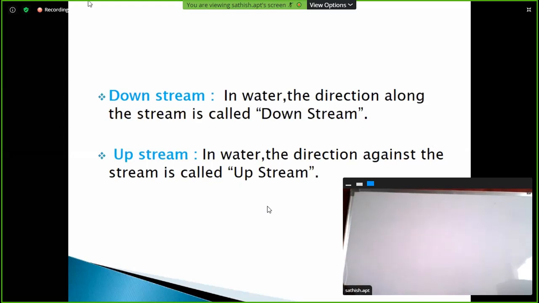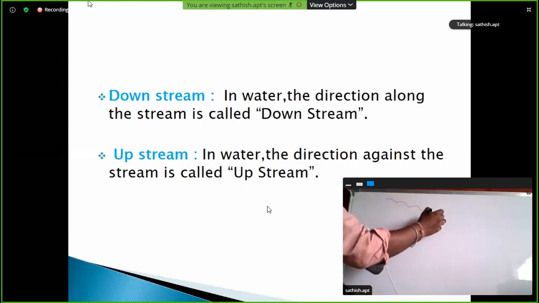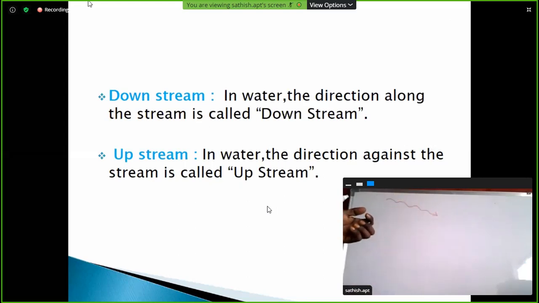So what is downstream? In water, the direction along the stream is called downstream. So for example, here this is the water flowing. The person or a boat moving in the same direction. So this is called downstream.